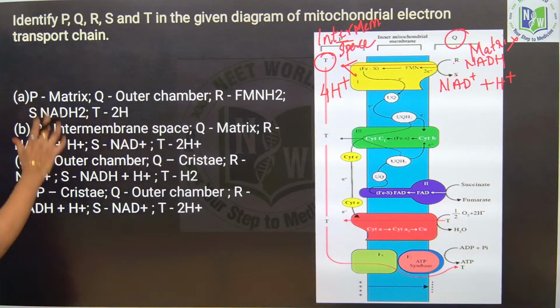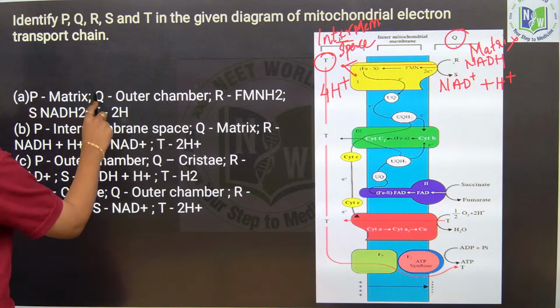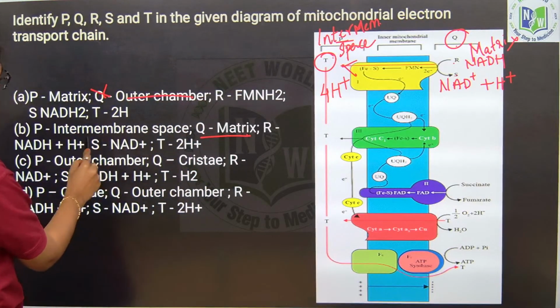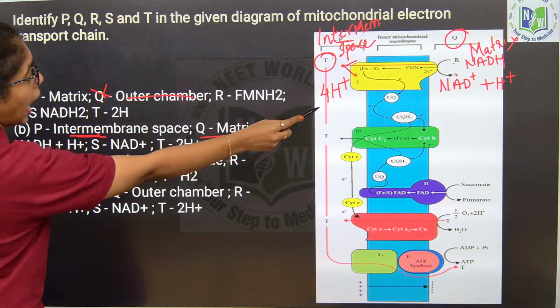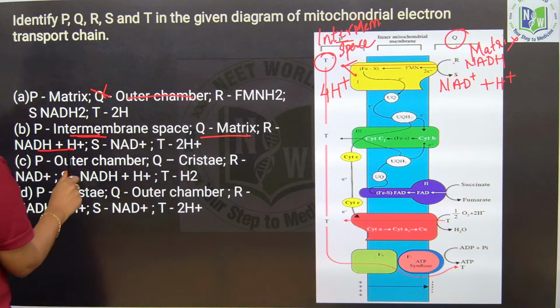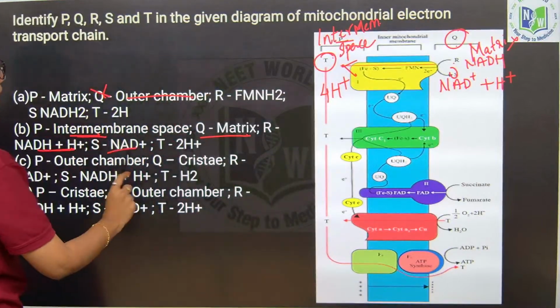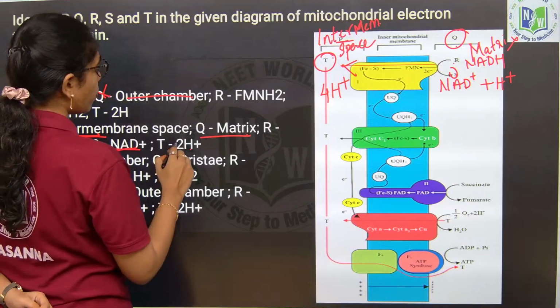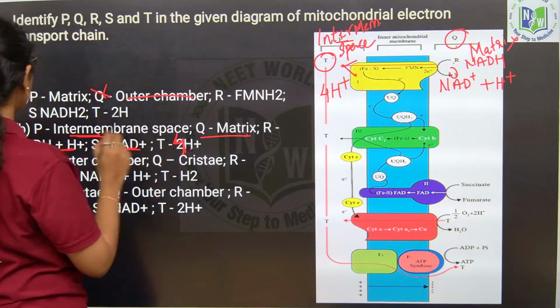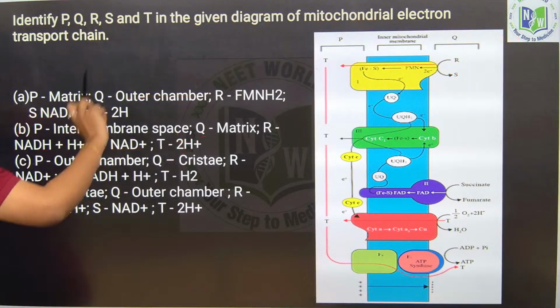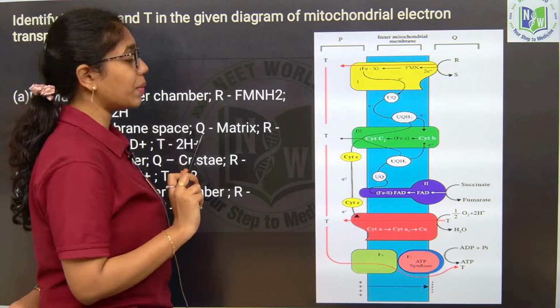Look into the options properly. Q will be what? Q is mitochondrial matrix. So, you can't opt this. Yes, this is correct. And P is what? Intermembrane space. R can be NADH plus H plus. S over here will be what? NAD plus, and T will be 4 protons. It is not 2, it is 4 protons. So, here the option is B. B will be the right answer. So, with this today's questions will be done.